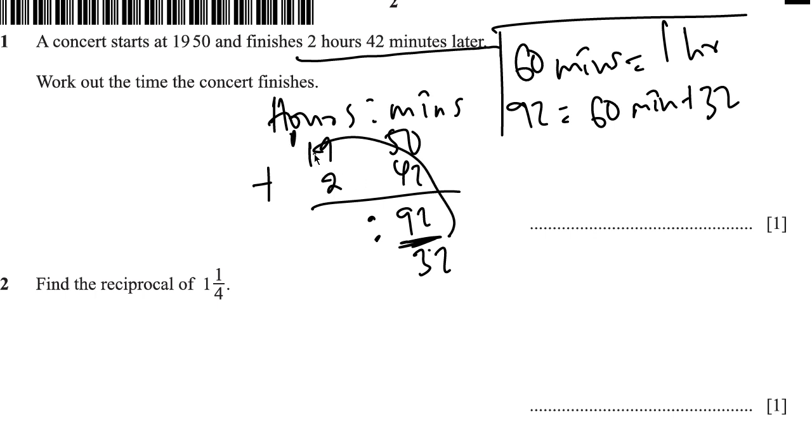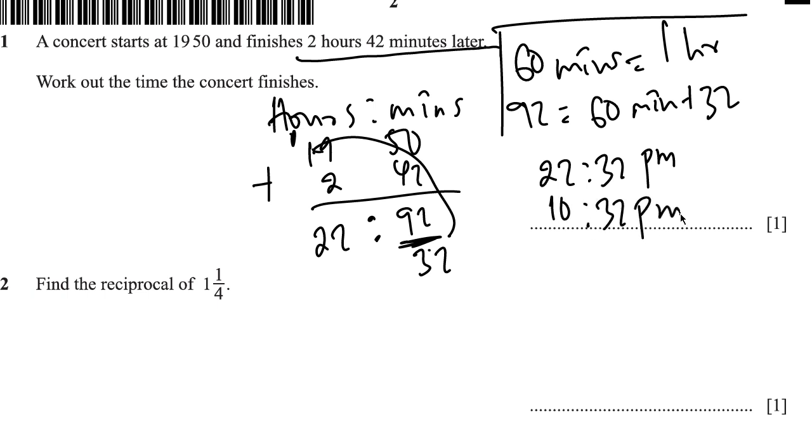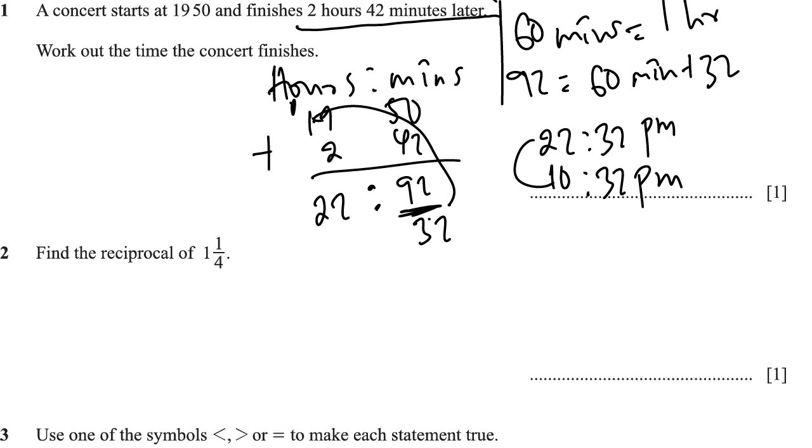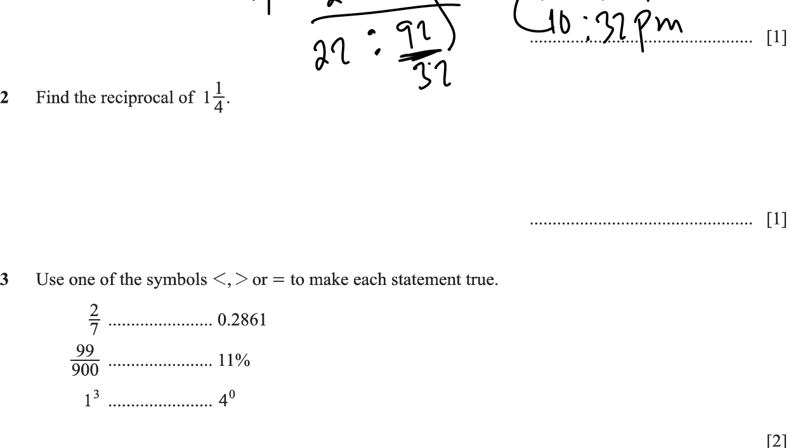So 1 plus 19 is 20. 20 plus 2 is 22. So that's 22:32, or we could say 10:32 p.m., because using the 12-hour system, we could simply subtract 12 from the 24-hour system. That's still 10:32 p.m.